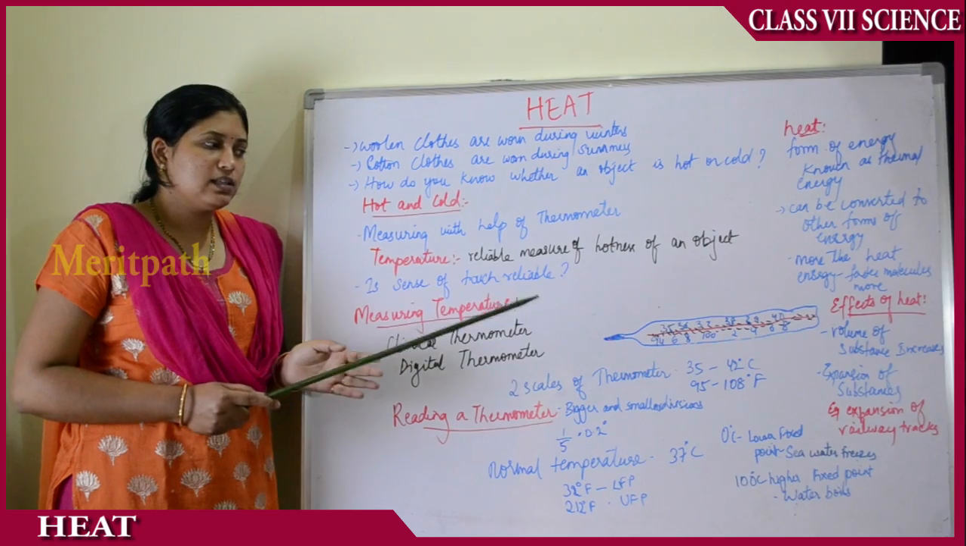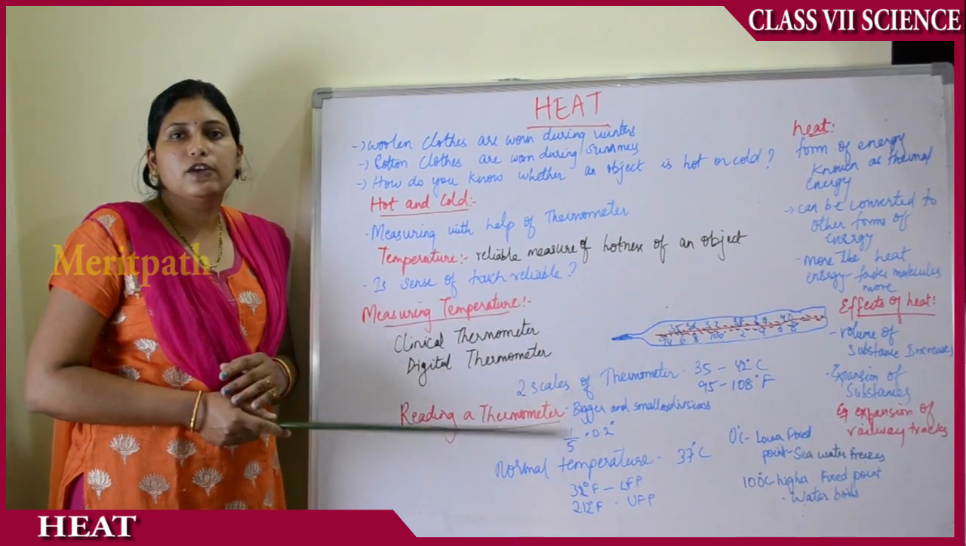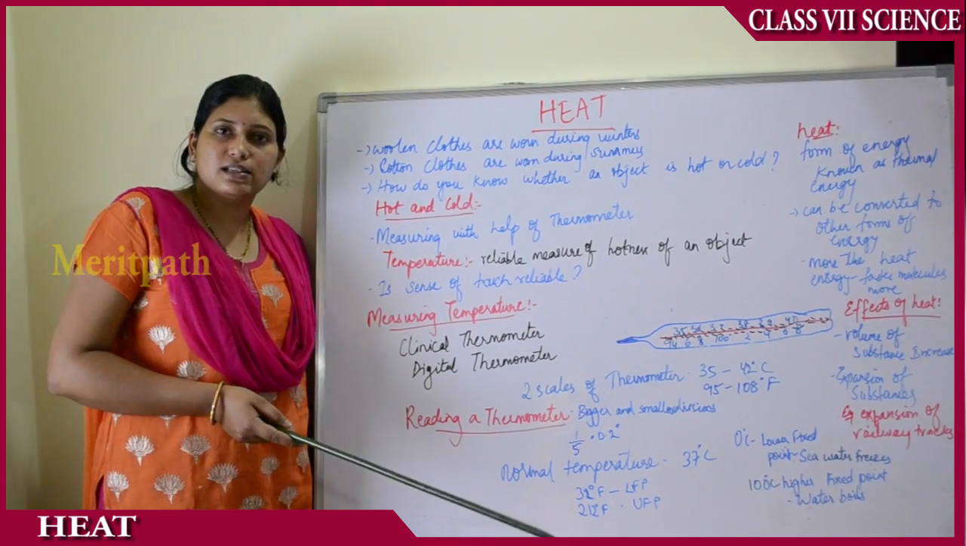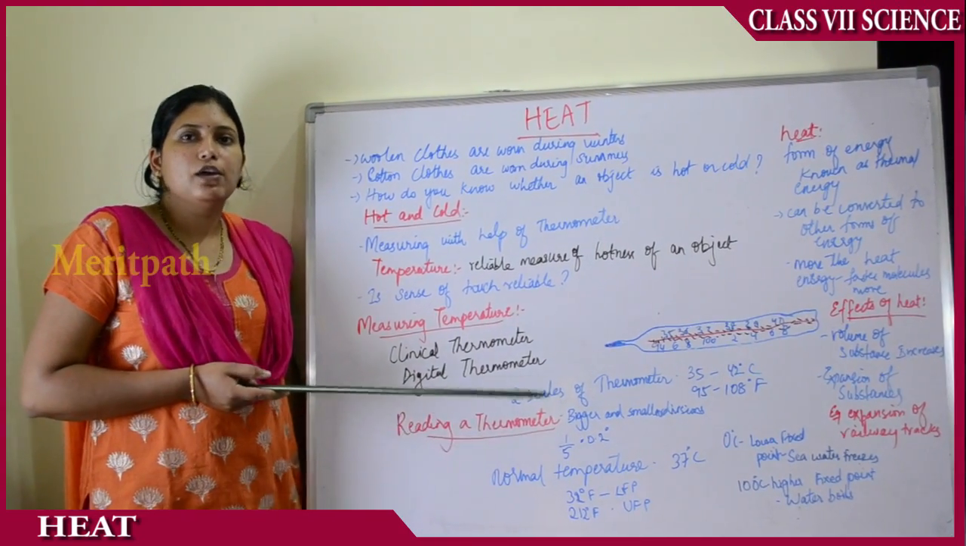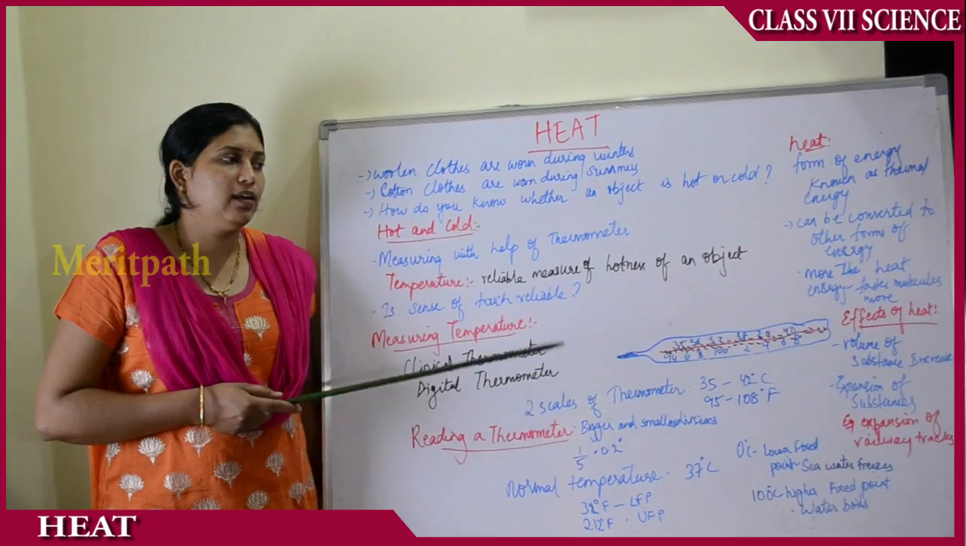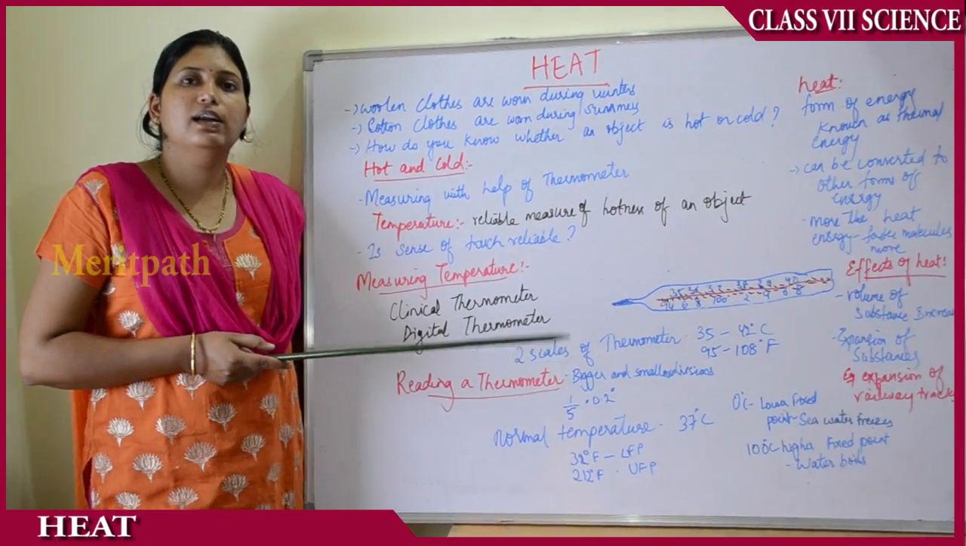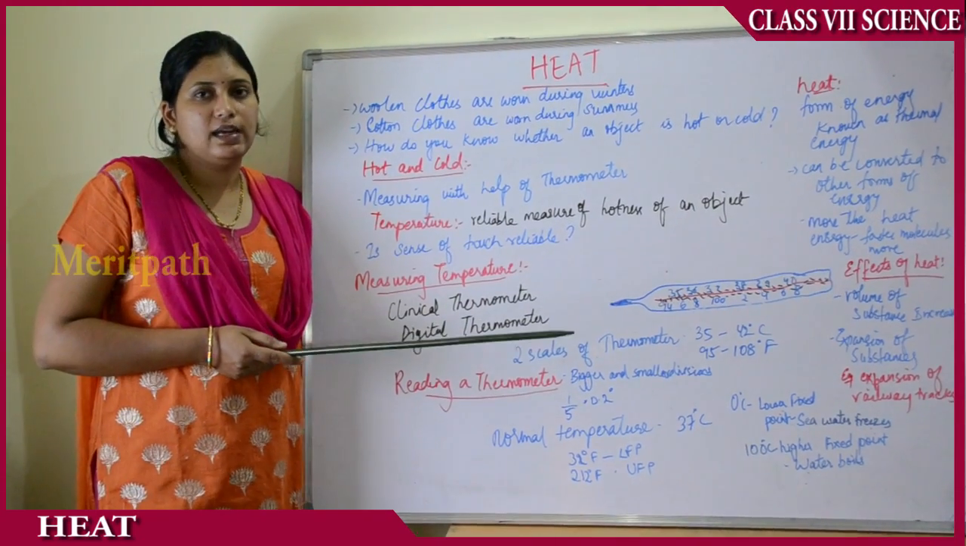So this expansion of railway tracks, if they don't leave spaces between two iron rods, what happens? There will be chance of many accidents happening. So in summers, due to heavy heat temperatures, the iron expands. That is the reason there is space left between the two railway tracks, and railway tracks are always laid parallel.